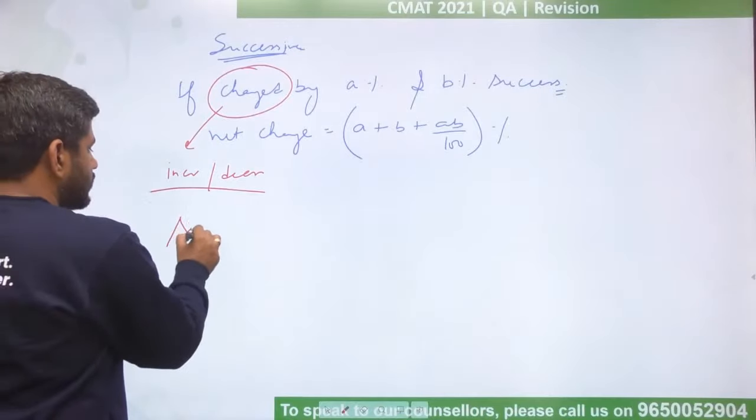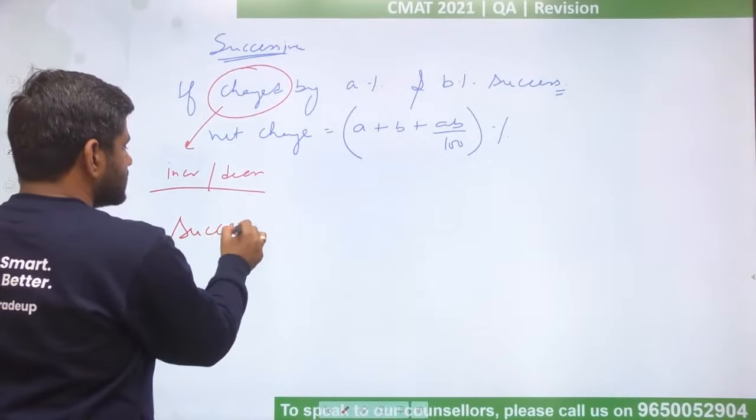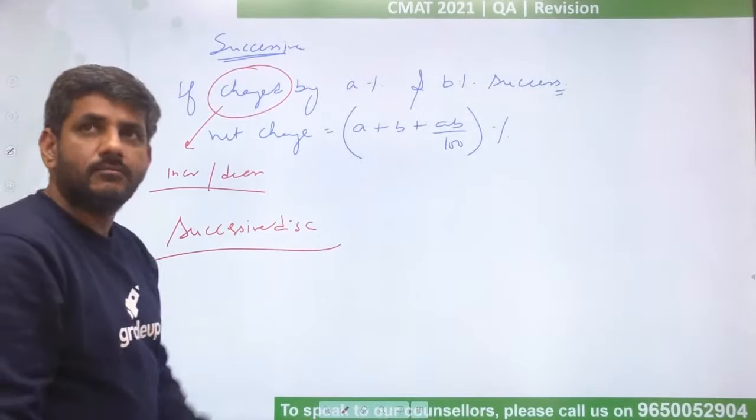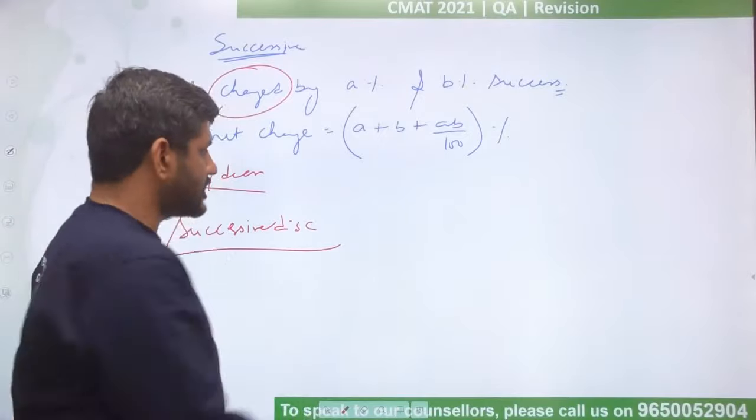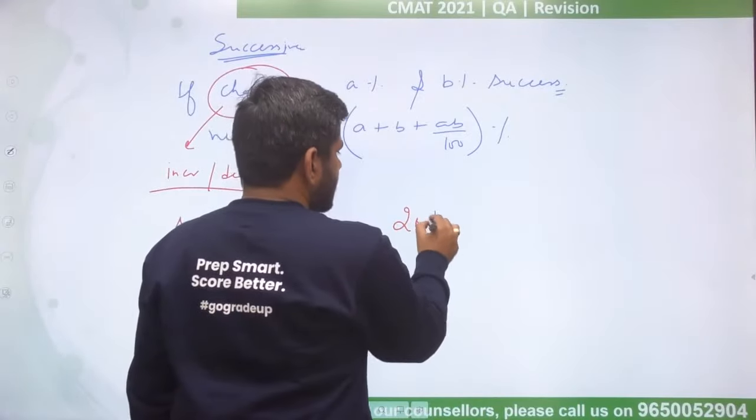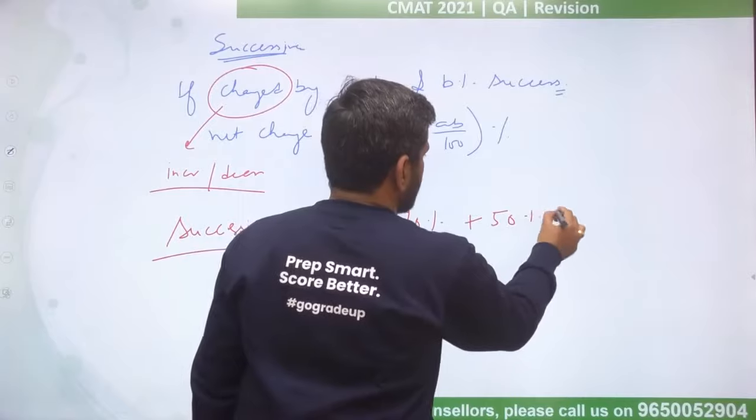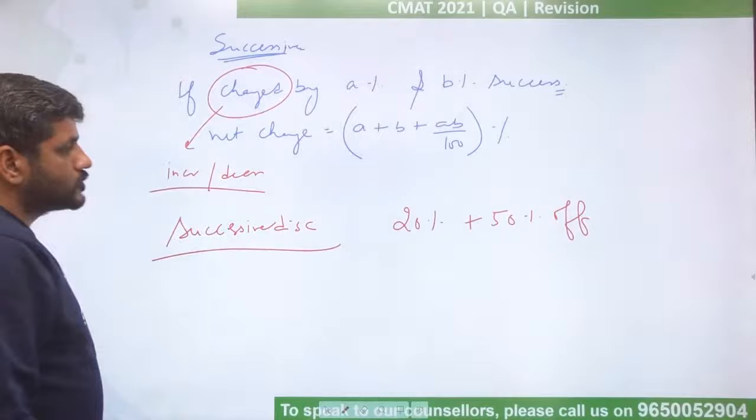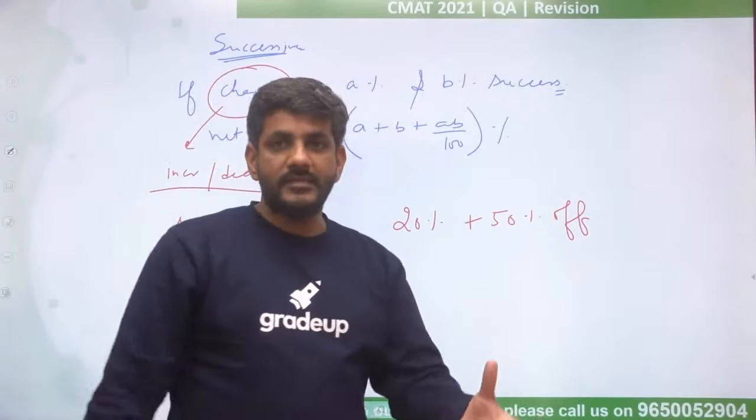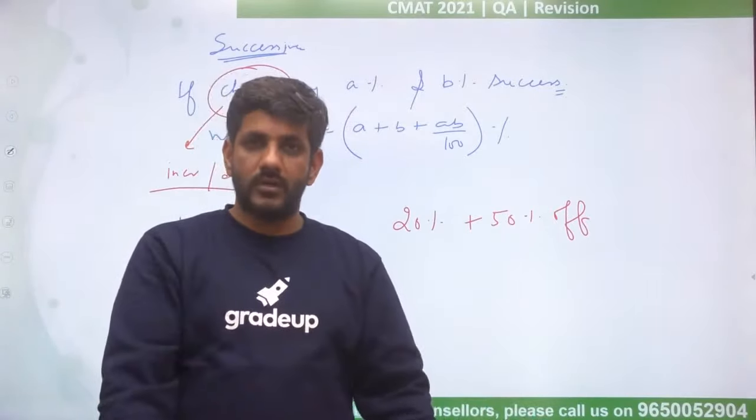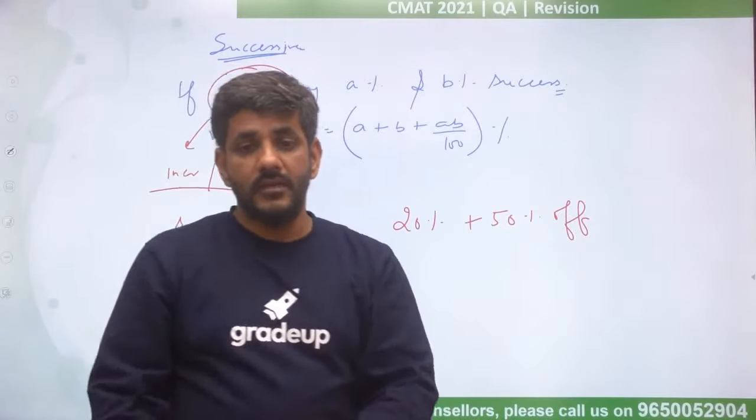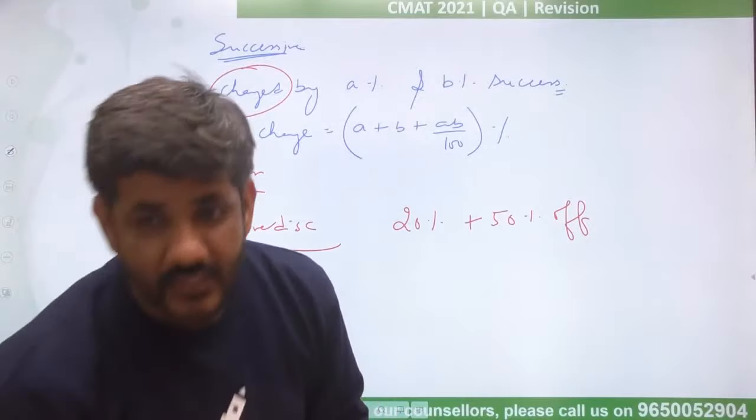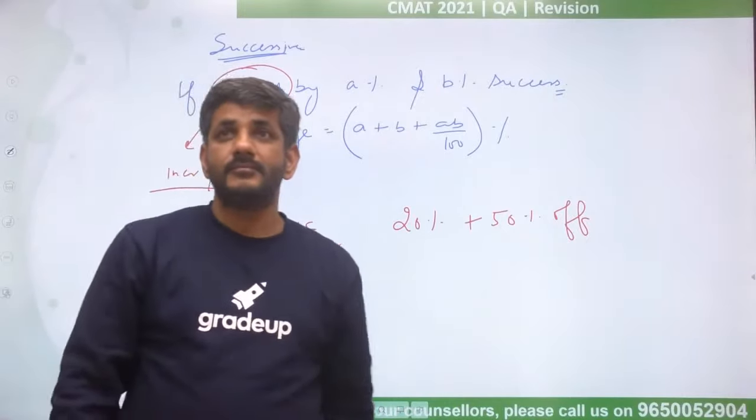So I am telling you alongside about successive discount as well, because in successive discount both are decreases. For example, a shop is giving you 20% plus 50% off. So 20% plus 50% off means that there is a net discount which is not 70. Okay? This discount is not 70, that is for sure. Please try to understand that, it is definitely not 70.